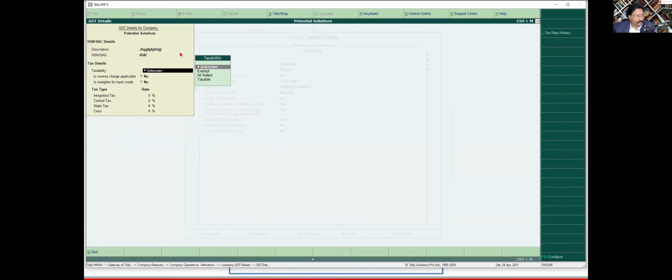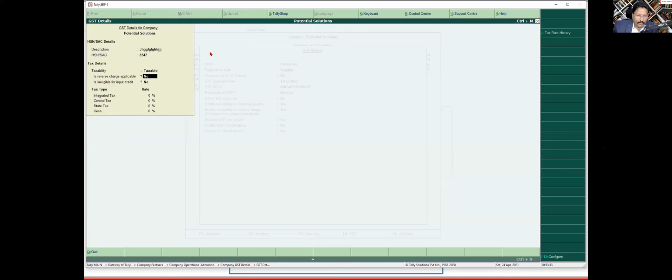Okay, and then here is what it is going to ask you. Generally, at the company level, it is going to be taxable only, because if you are a 100% exempted goods supplier, then the law says you don't have to register. So you're going to say taxable. Then again, whether you are falling under reverse charge and all those things, because we have enabled. So no, you are not.